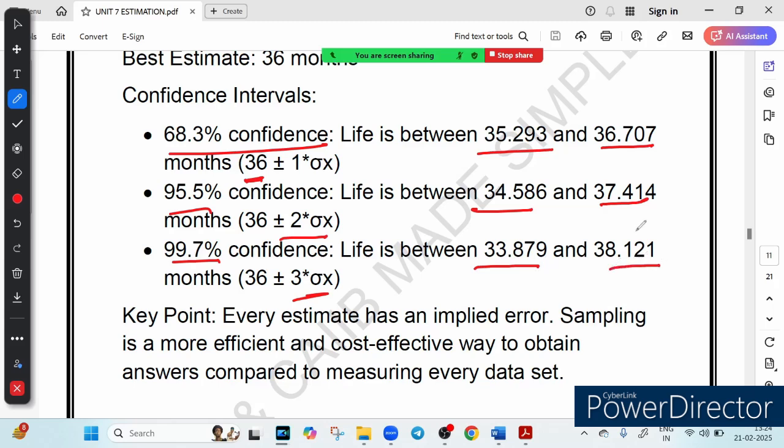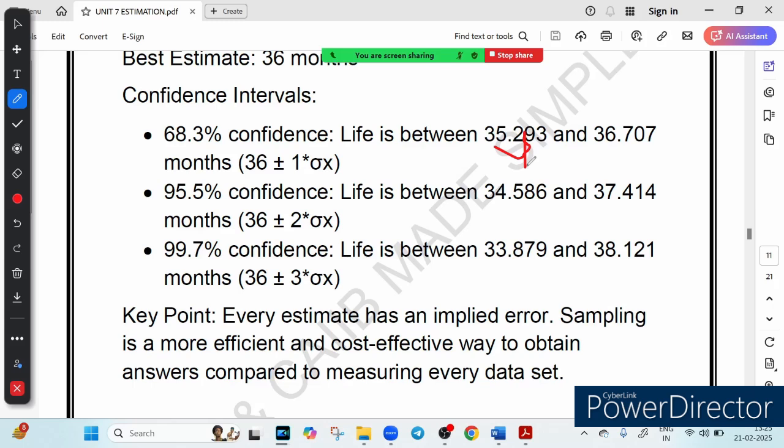So what do these numbers mean? As we move down, our confidence level is increasing, isn't it? The higher the confidence level, the wider the range. You see the range is becoming wider. Earlier the range was only this much. So as our confidence level is increasing, our range is also getting wider.